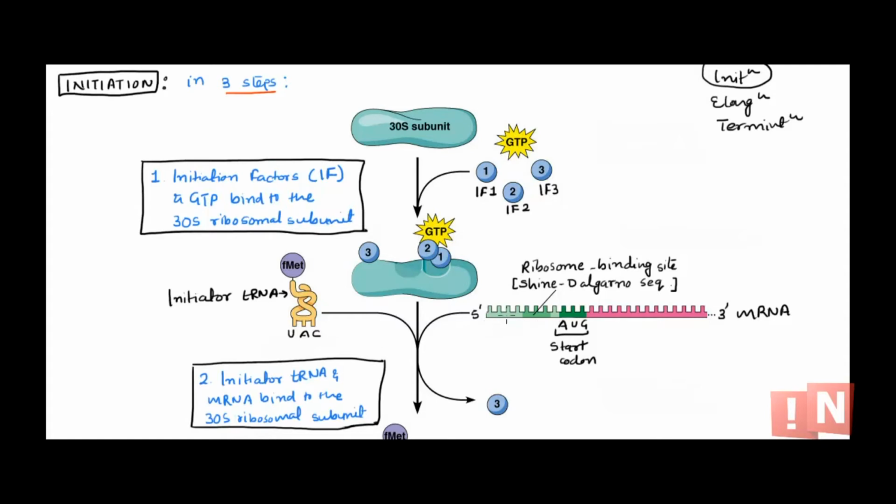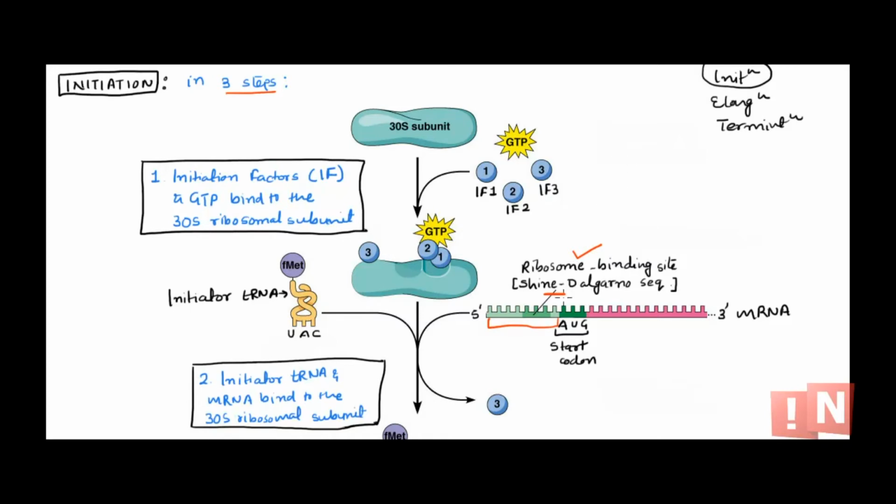Alright, we have the mRNA ready here, 5' to 3', which has the 5' UTR region, there is a 3' UTR region, there is this reading frame. You can see the start codon over here. Now, as I said, the region before the start codon or the reading frame is the 5' UTR region. In this 5' UTR region is where the ribosome binding site is residing. Okay, and that is called the Shine-Dalgarno sequence, that is simply named after their discoverers. So this Shine-Dalgarno sequence or ribosome binding site is in this 5' UTR region, because the ribosome needs some indication where it has to bind. Where is the start codon?